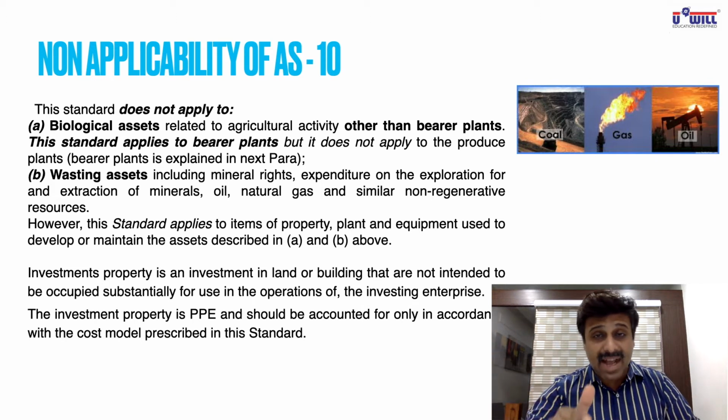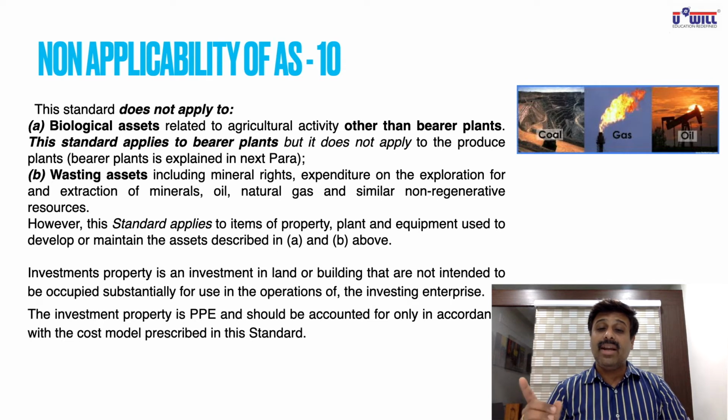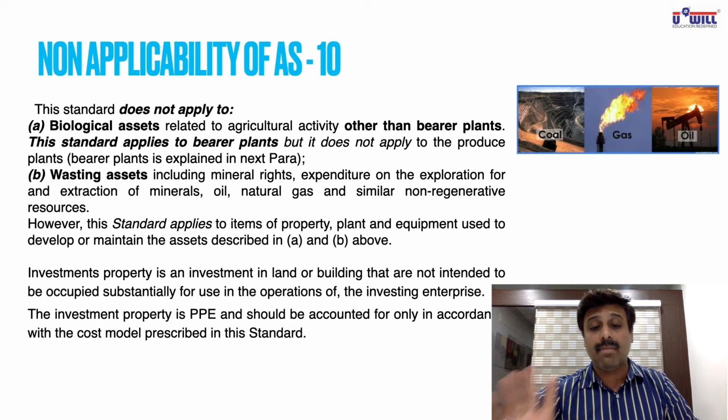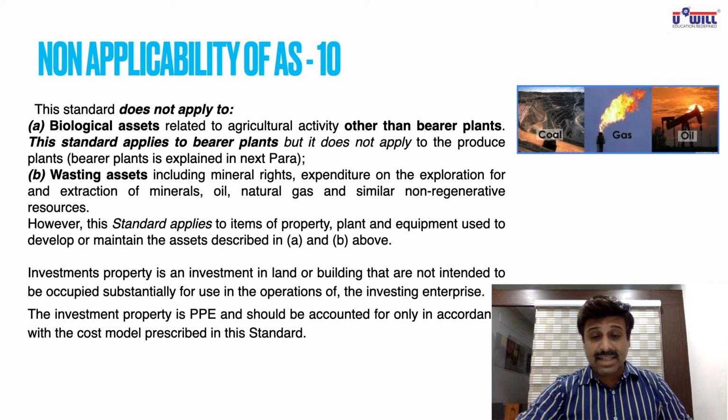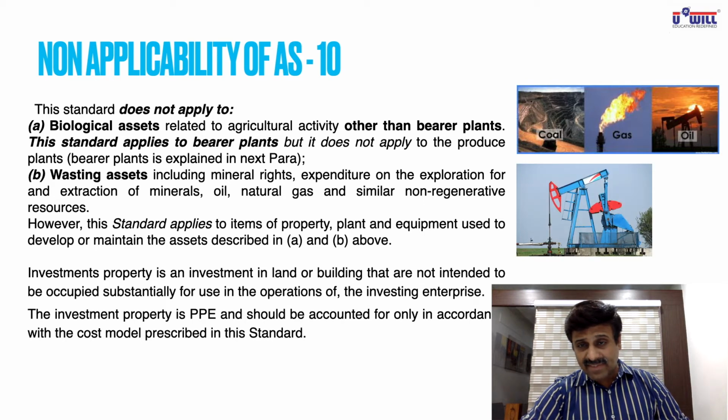This is very important. It can be asked in MCQ. AS10 does not apply on two things: biological assets and wasting assets. What are biological assets? We'll see in the next slide in detail. And in biological assets also, it will particularly apply on bearer plants. Now, this next sentence also mark it important, underline. However, this standard applies to items of property, plant and equipment used to develop or maintain the assets described in A and B above. For example, what is this you see in front of you?